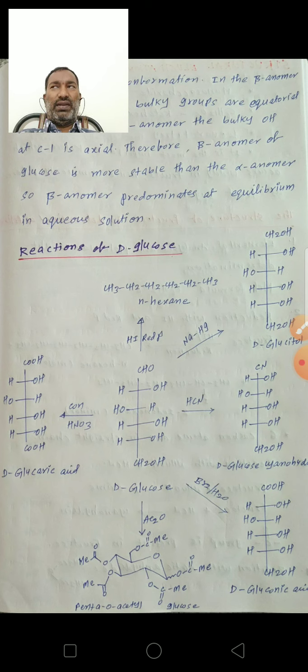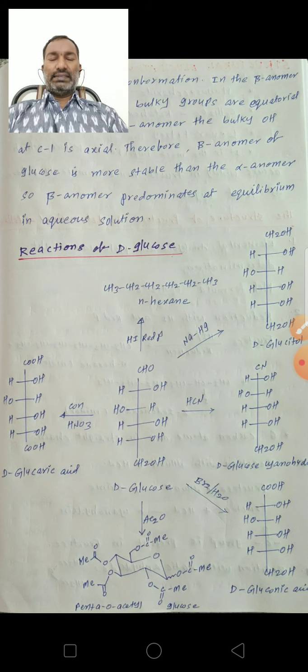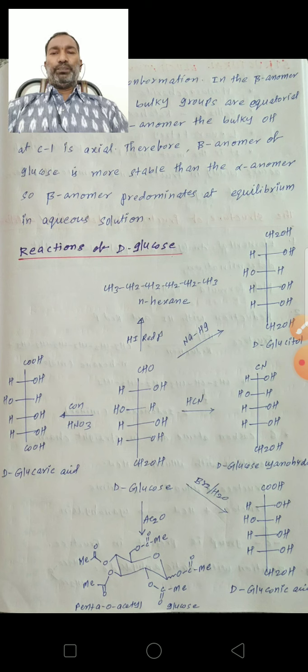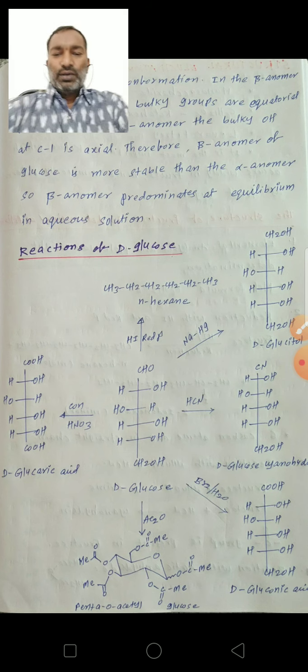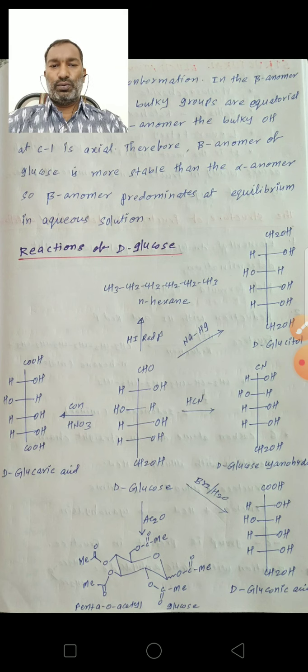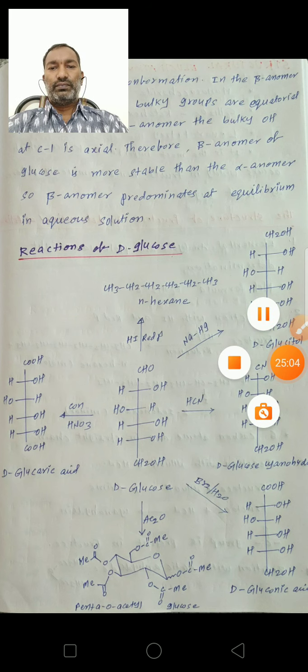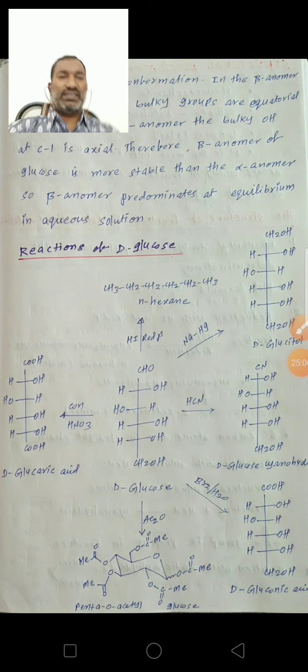It is oxidized by bromine water to give D-gluconic acid, and oxidized by concentrated HNO3 to give D-glucaric acid, and D-glucose reacts with acetic anhydride to form pentaacetyl glucose. These are the reactions of D-glucose.